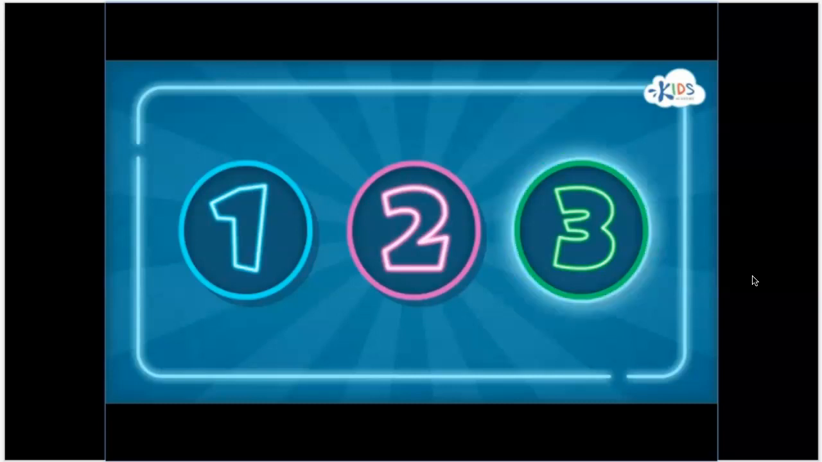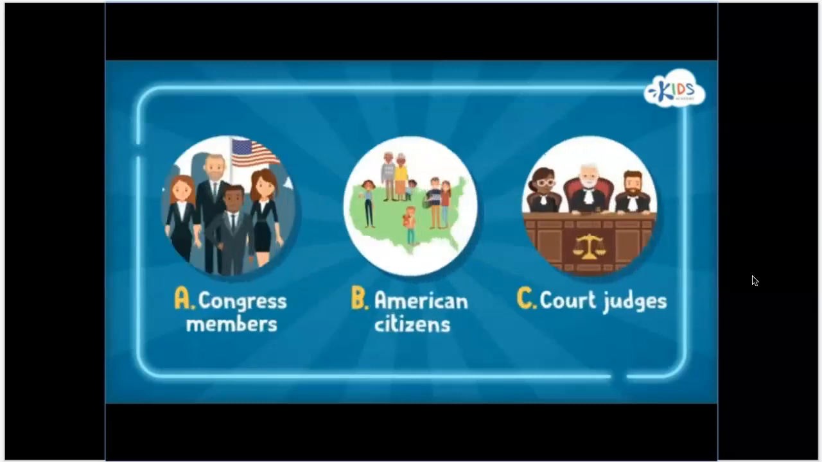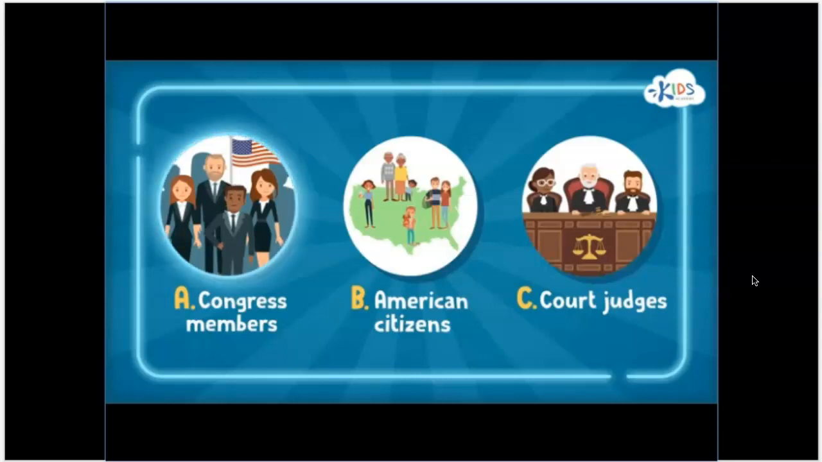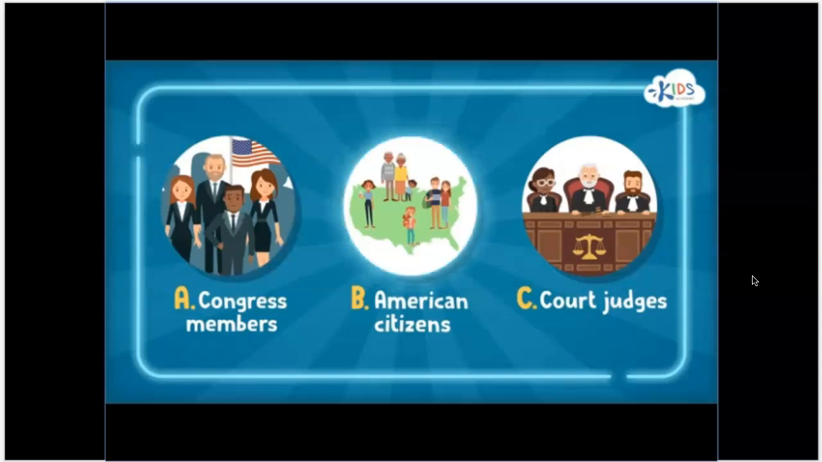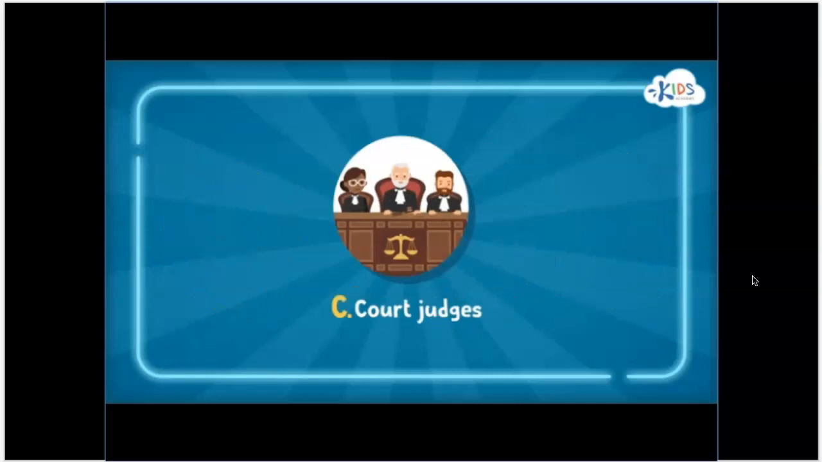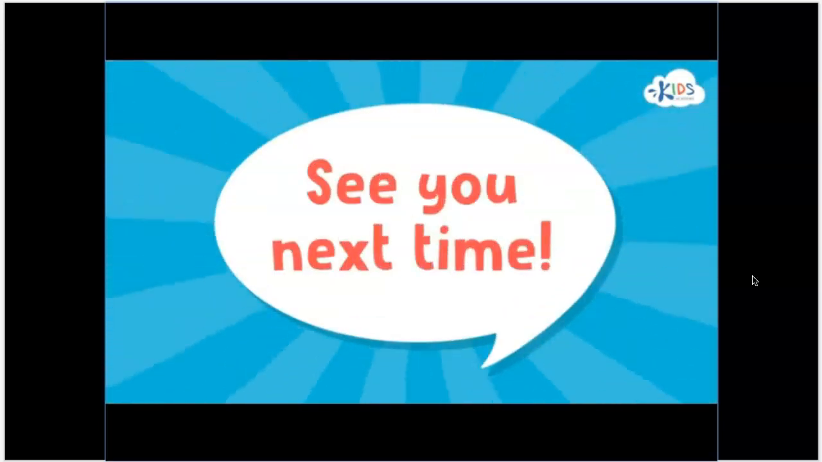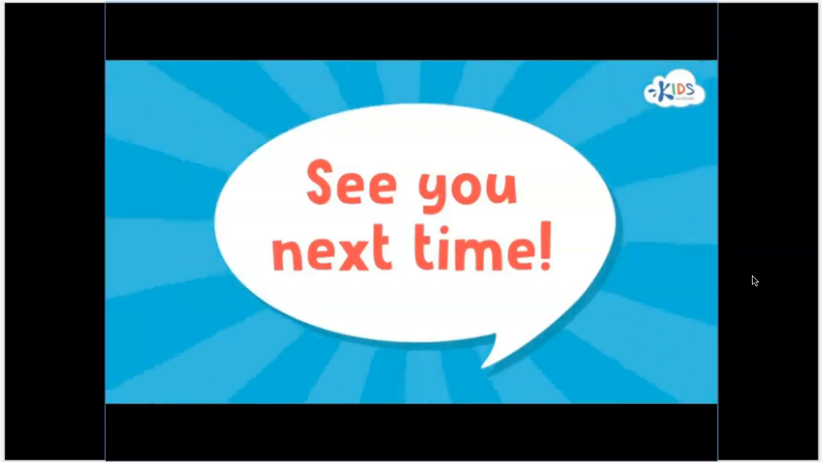Question 3. Who reviews laws in the judicial branch? A. Congress members. B. American citizens. C. Court judges. Yes. The answer is C. The judicial branch reviews laws to make sure they are fair. Great job. Thanks for watching. See you next time.